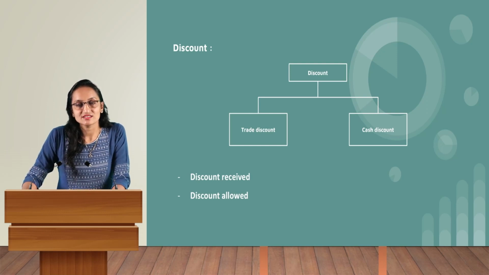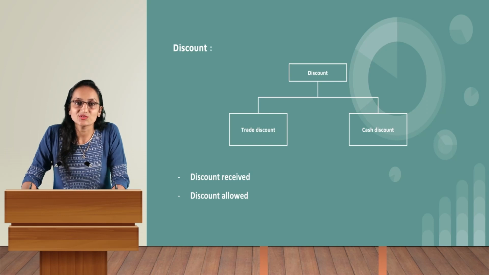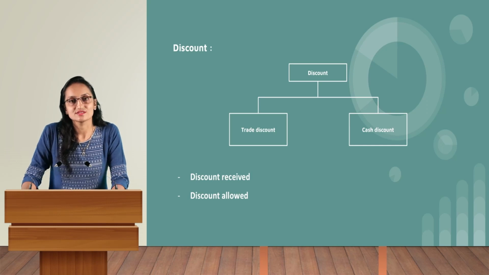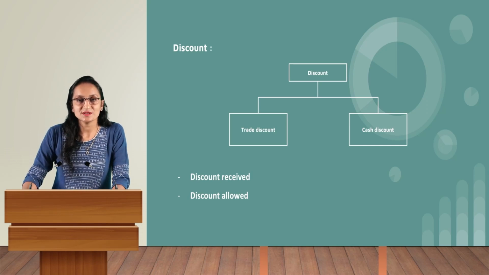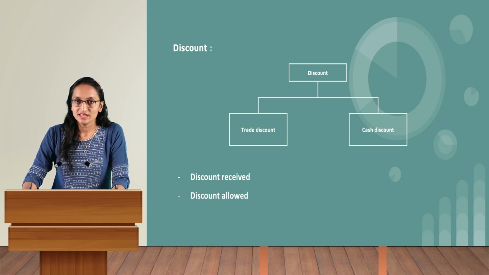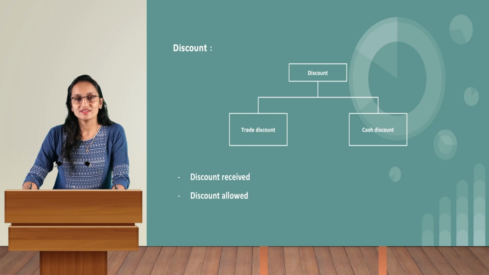In the other way, discount allowed is when the business owner sells the goods at a discounted rate. At that point of time, he is allowing the discount to the person who purchased the goods. So when purchases are made, discount is received by the business owner, and when the same business owner sells the goods, he is likely to give discount, and that is known as discount allowed.